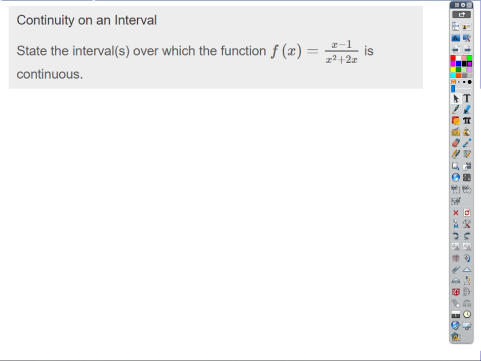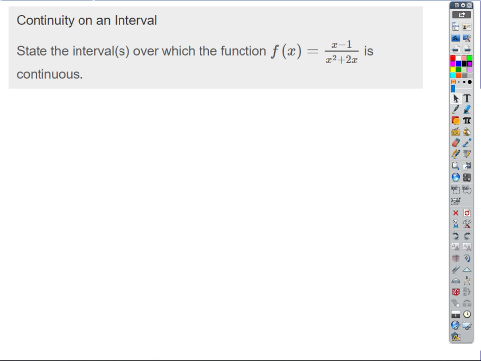State the intervals over which this function is continuous. Okay. Talk to me. Where x stops, where x equals 0 and x equals -2. Okay, and the reason being that those are the zeros of the denominator. Right? It's continuous any place except where we're going to have to divide by 0.